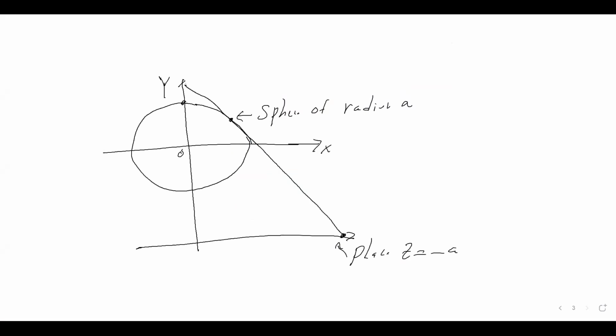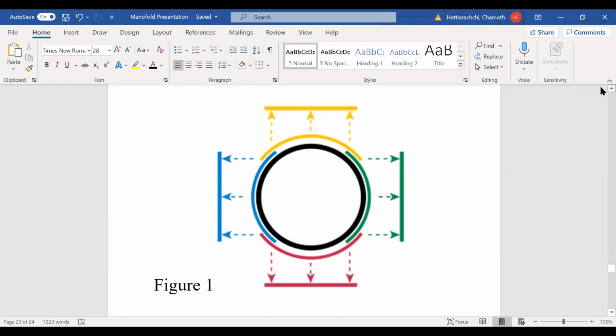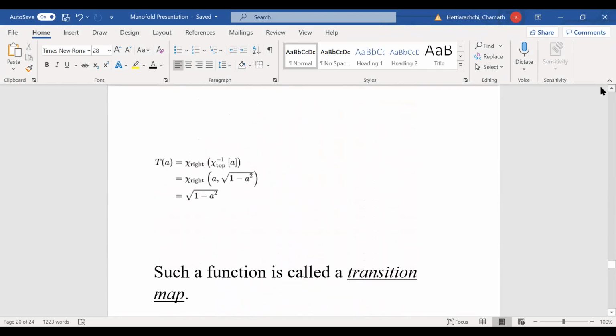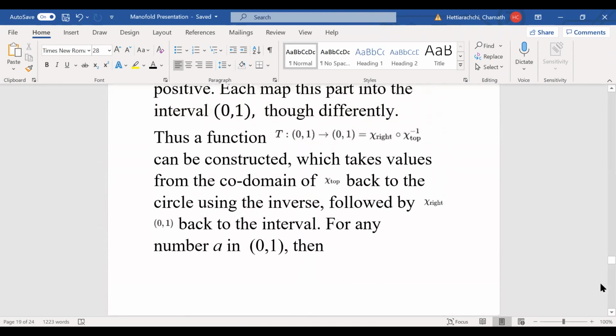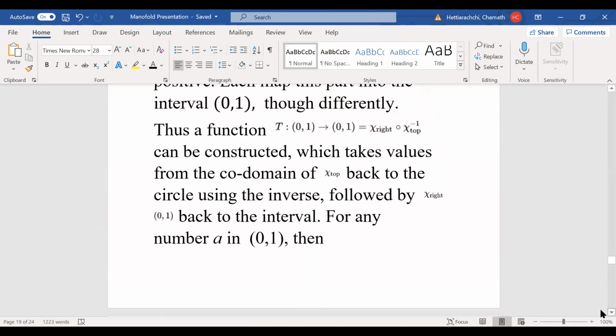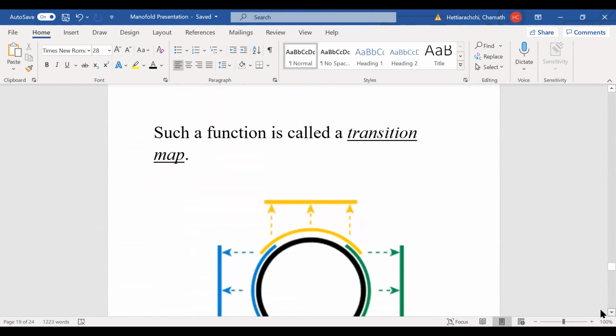So let's get back to this one. This is going to be the unit sphere, and this is what we get. So we have the transition map defined on the sphere. This one, we call the transition map.